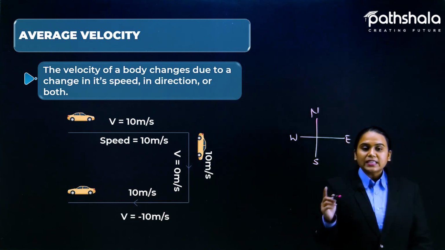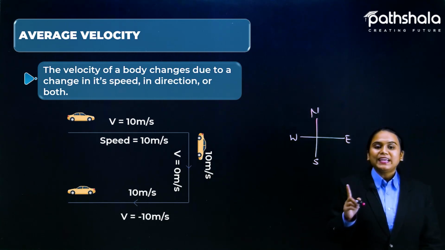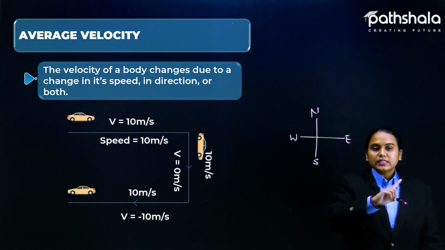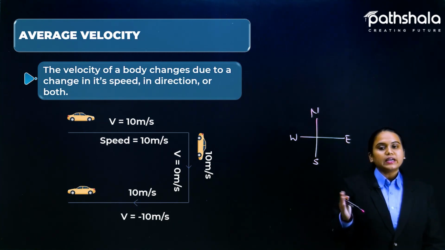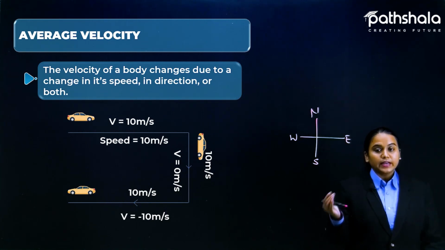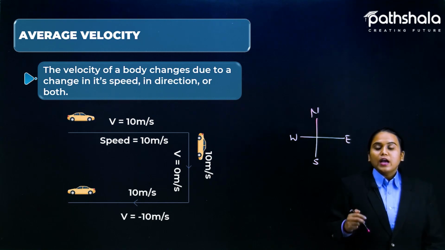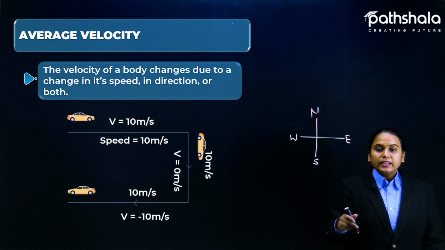Fine. So it has a velocity of 10 meter per second because we are mentioning speed and we are mentioning direction also, right? Because it is moving in its east direction. So we can say that velocity here is 10 meter per second and speed is also 10 meter per second, right?